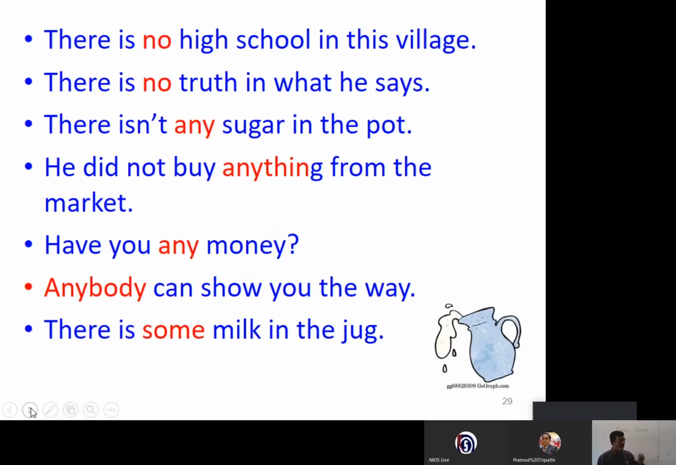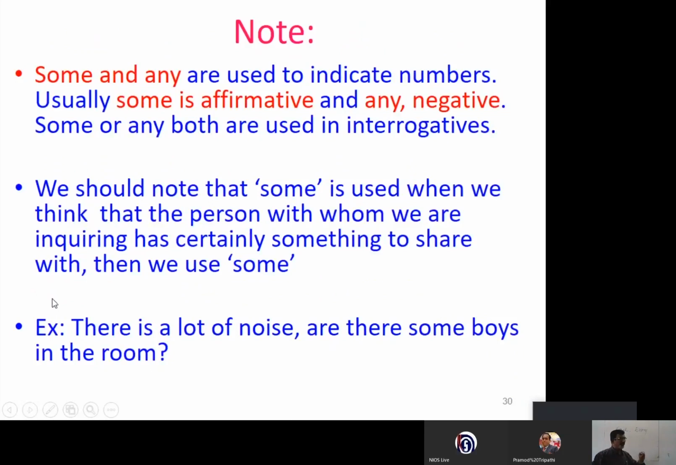Note here, some and any are used to indicate numbers. Usually, some is affirmative and any is negative. Carefully note it. Some and any are used to indicate numbers, okay? Usually, some is used for affirmative and any is used for negative. Some or any, both are used in interrogative, like, is there anybody? Is there anyone in the classroom?